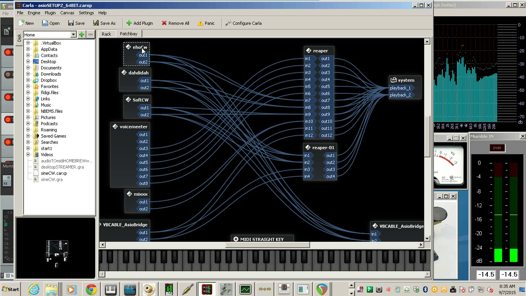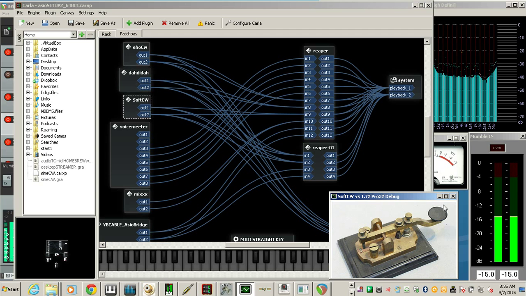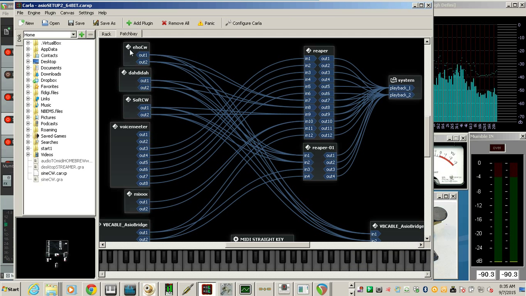So that's the straight key. We've got paddles, a paddle software called Dahdidah that has an ASIO driver and is using a serial port input, a USB to serial port adapter, and we have an ASIO keyboard. So all those will install right in here so you can see them and wire them up.